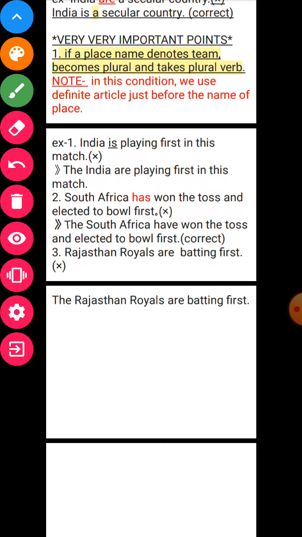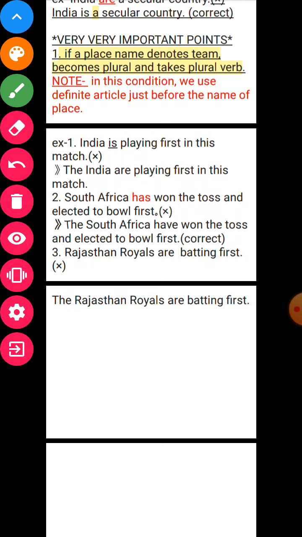Just like we say India has won the toss and elected to ball first. That is totally wrong, because India is denoting Team India, not the citizens of the country. It's only denoting the 11 players who are playing.